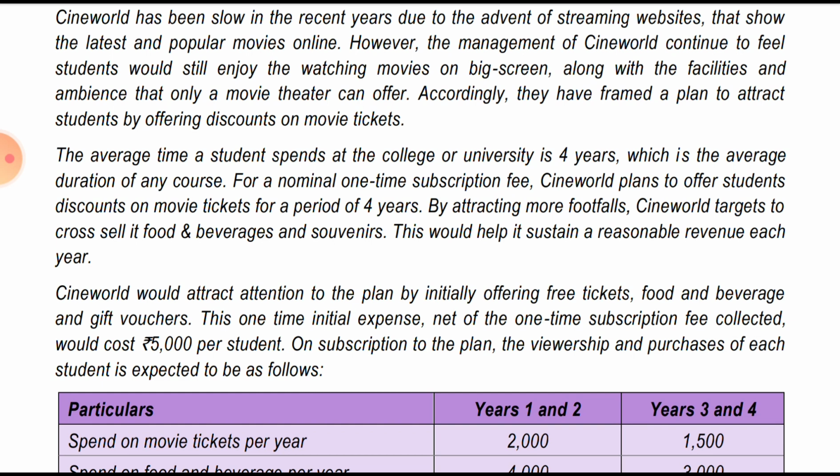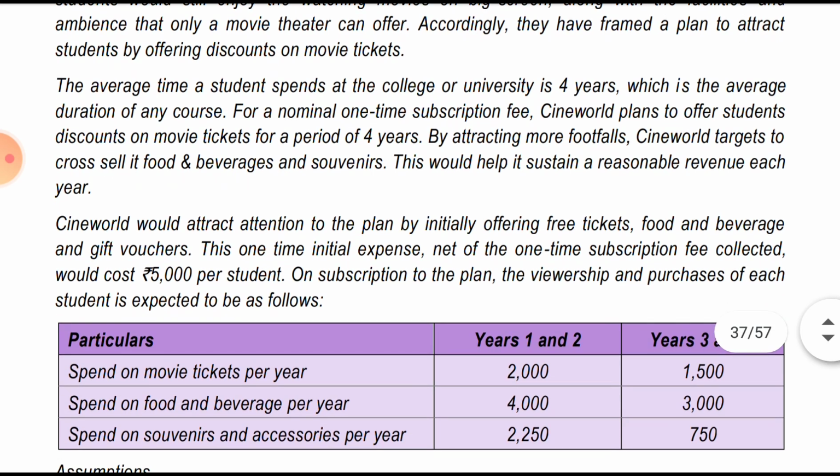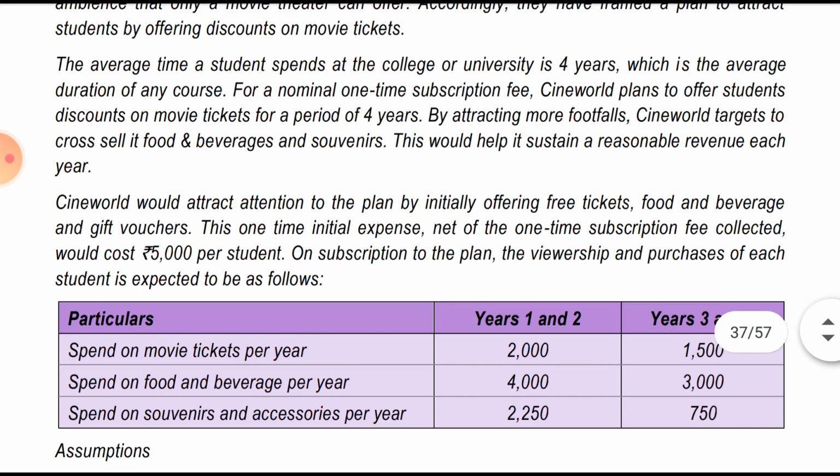So not just by selling movie tickets, but they will also offer food and beverages and souvenirs, so it will earn revenue. Sign World would attract attention to the plan by initially offering free tickets, food, beverages and gift vouchers. So initially, for promotion purposes, they will offer all this for free.